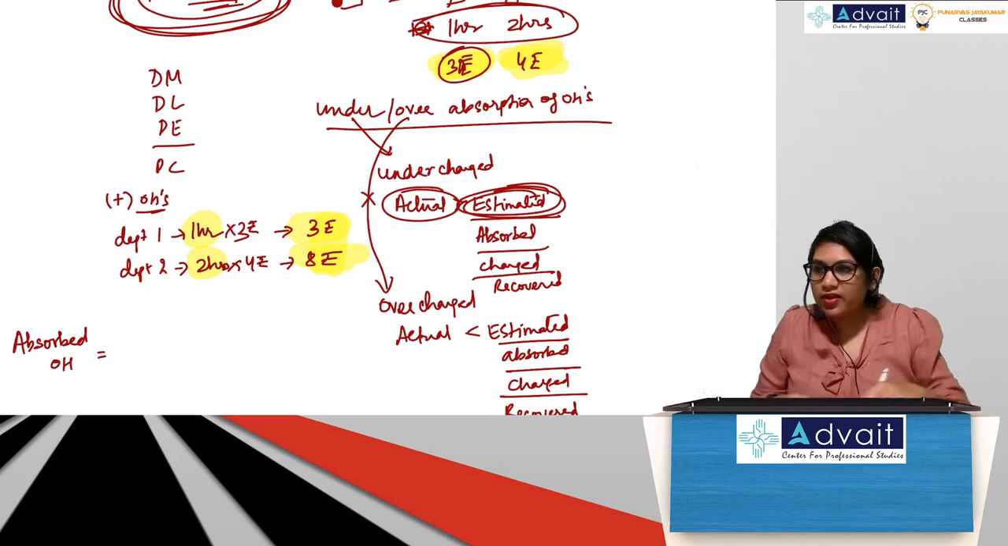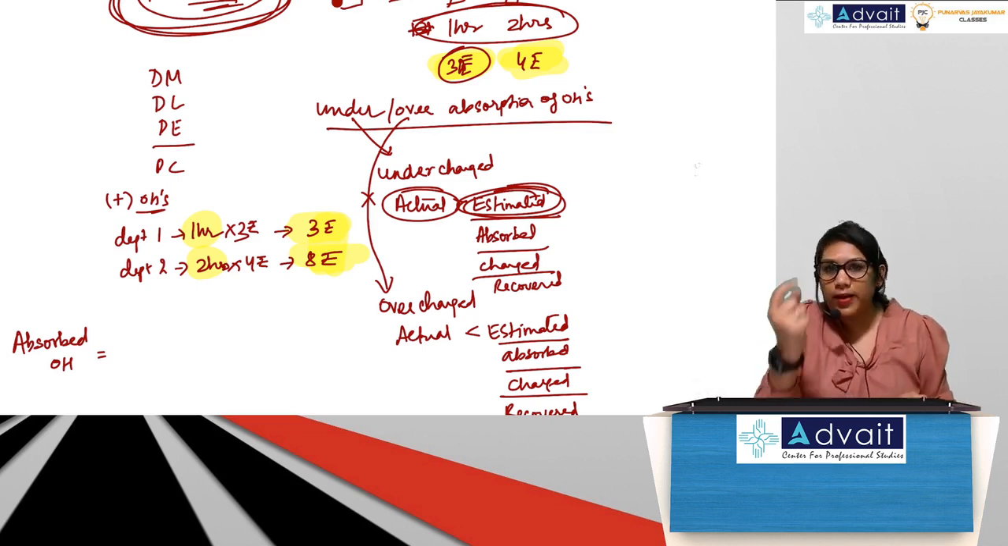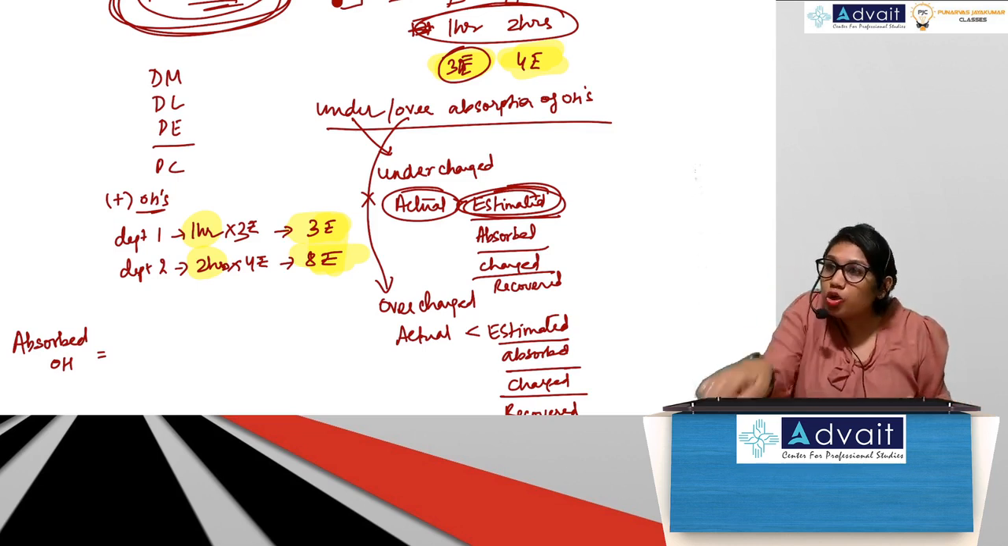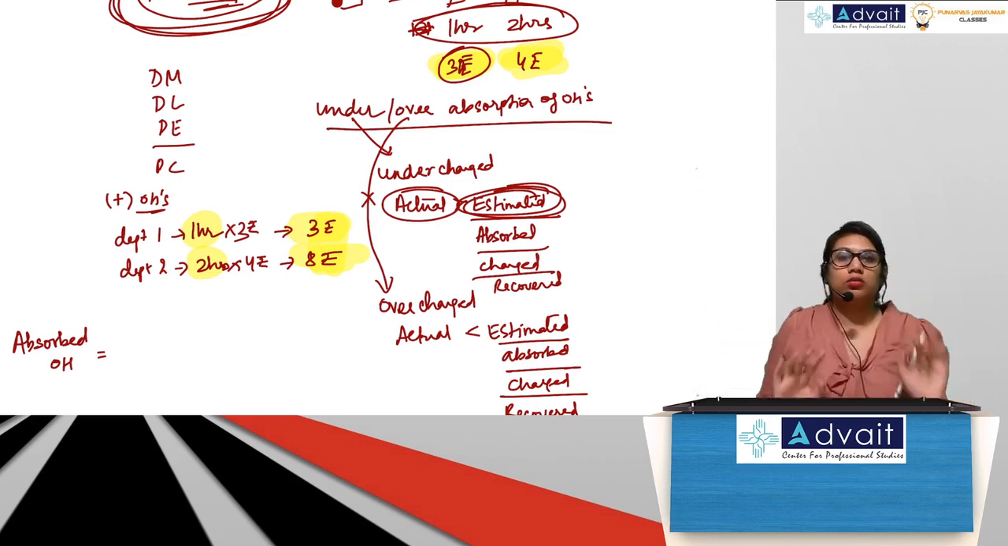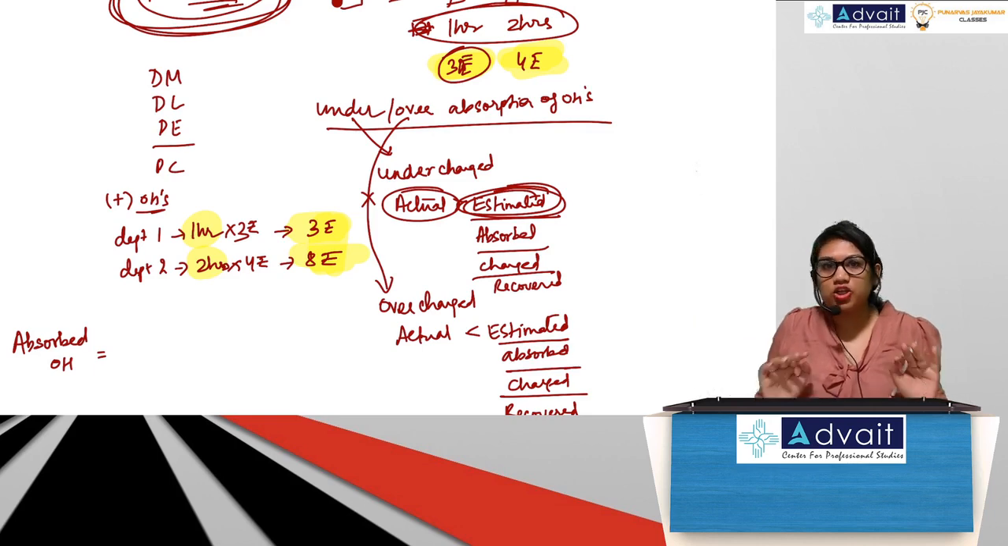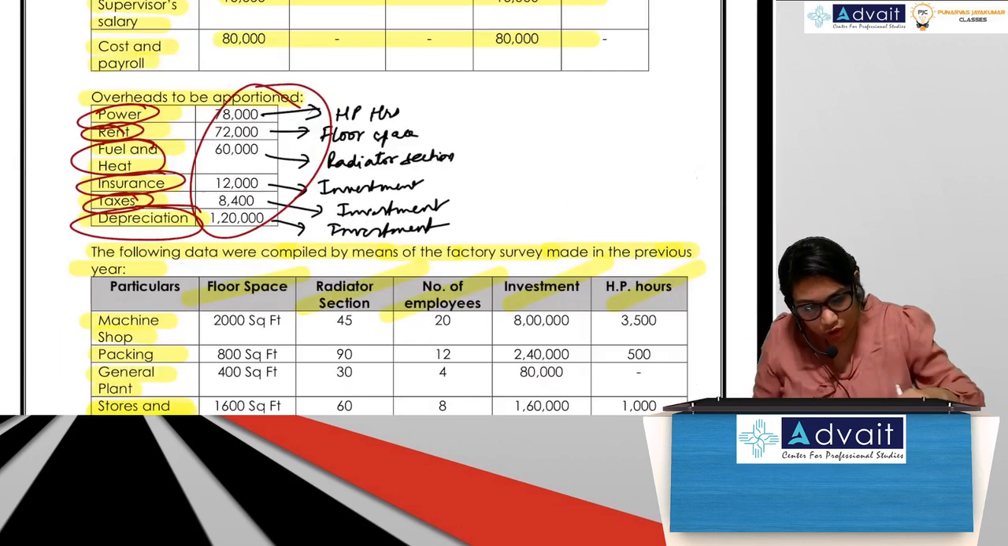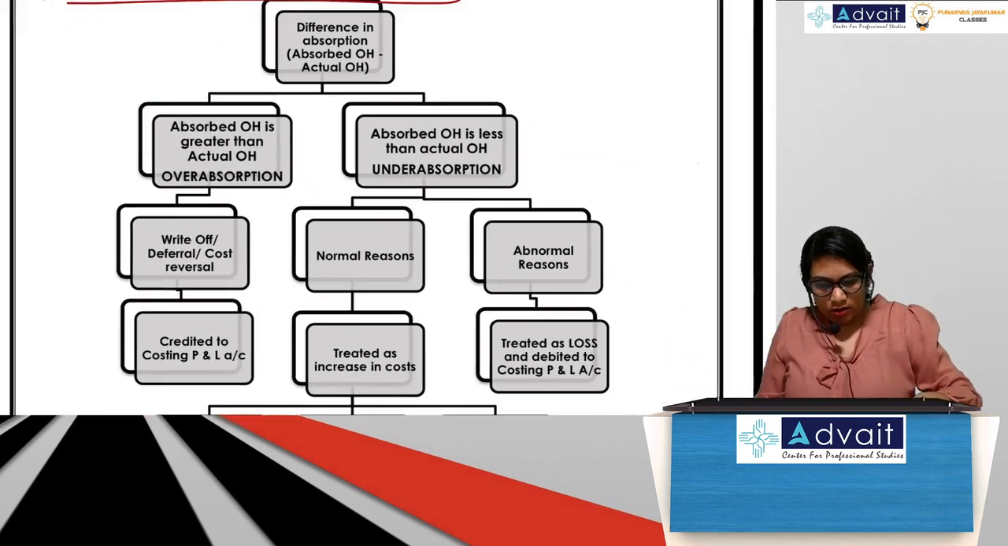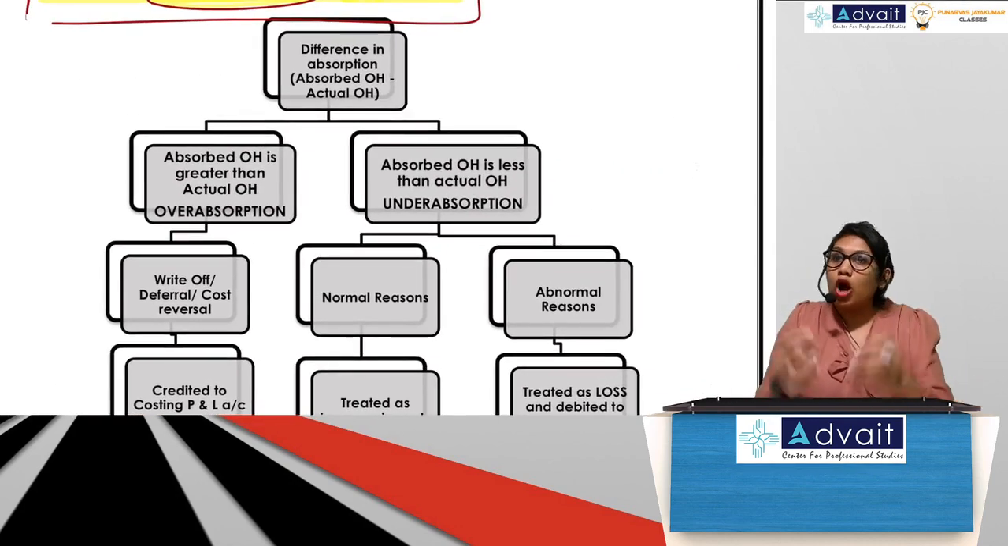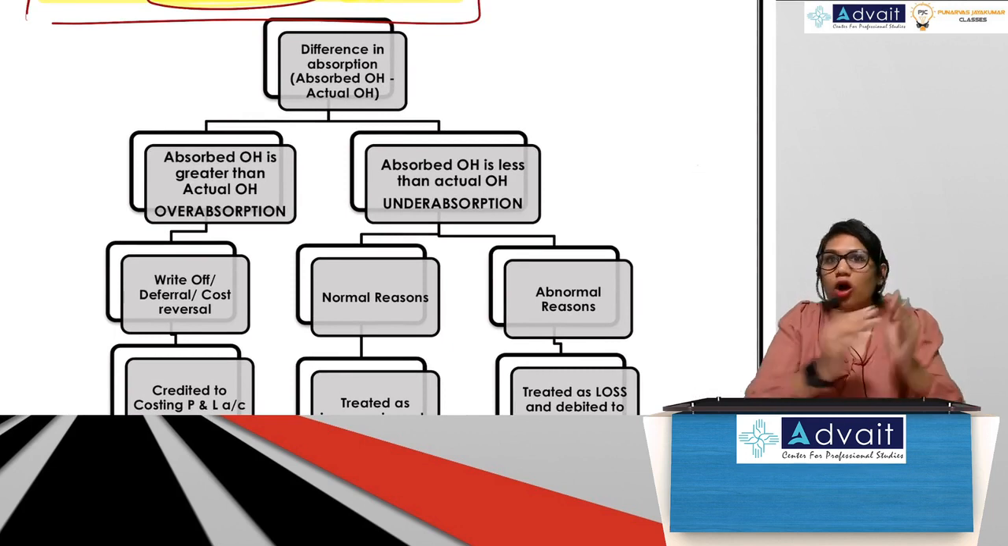So if there is under or over absorption, what do I do? Whatever we have done here with respect to 1 unit of the product, what you will do in the problem, you will do in total. That's it. That's the only difference. Guys, did you all understand? Everybody, shall we move on? So now come to your concepts. Let's understand what to do with under/over absorption.